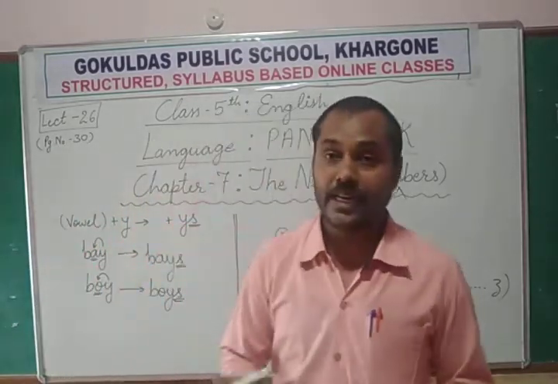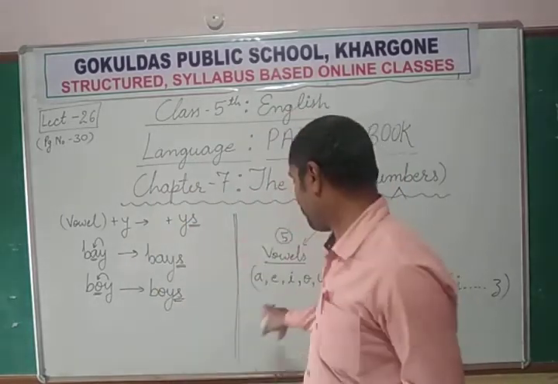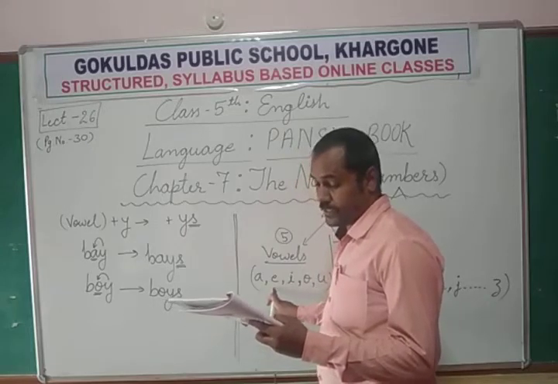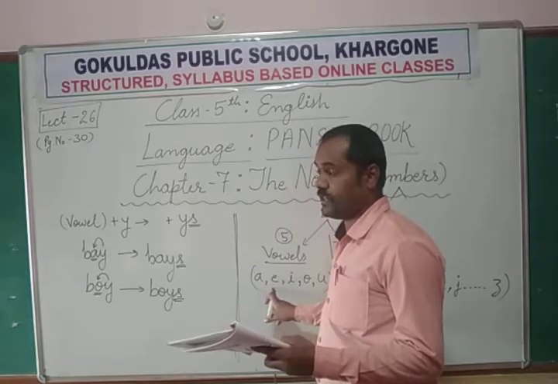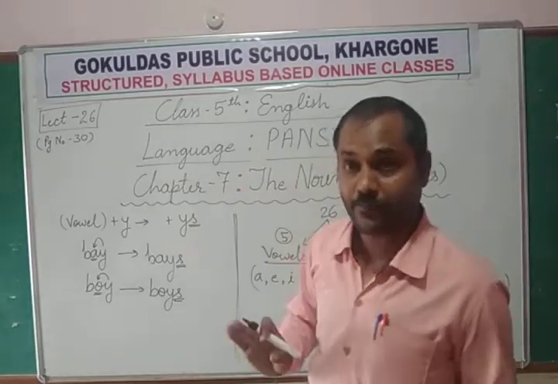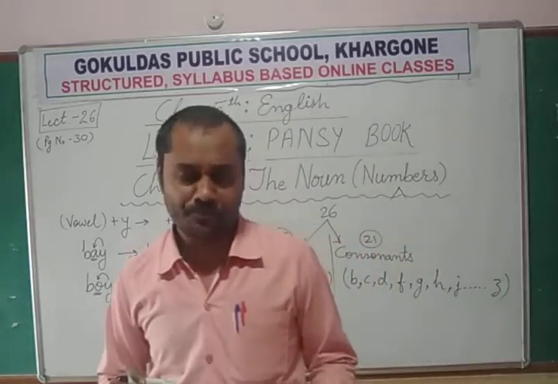Chimney, chimney ending with Y, but before Y there is E. E belongs to vowels, so that is chimneys. Cowboy. Have you heard the stories of cowboys? They were existing in very ancient time.